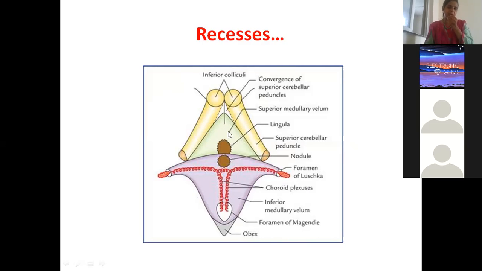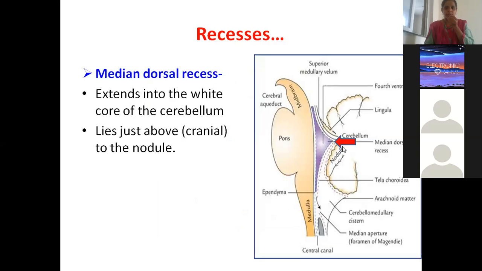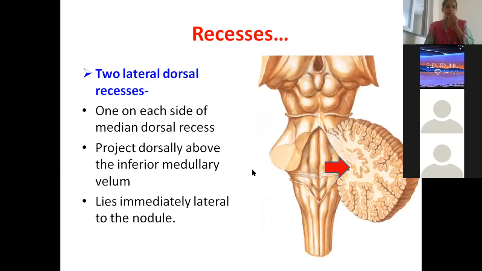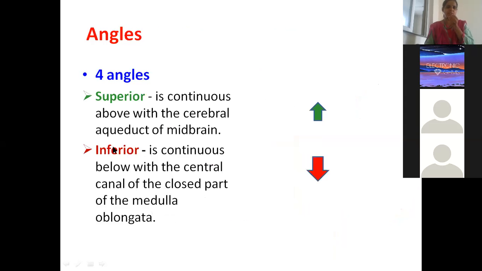These are all white matter extensions. This is the midline extension, the median dorsal recess, which extends into the white core of the cerebellum and lies just above the nodule, which is one of the parts of the cerebellum. These are the two, one lateral recess on this side and one on that side. Here you have cut away a part of the cerebellum; the whole of this area is removed and a part of it is left over and reflected to show the floor of the fourth ventricle. Here you can also see the lateral extensions, the two lateral dorsal recesses. Different pictures are kept.